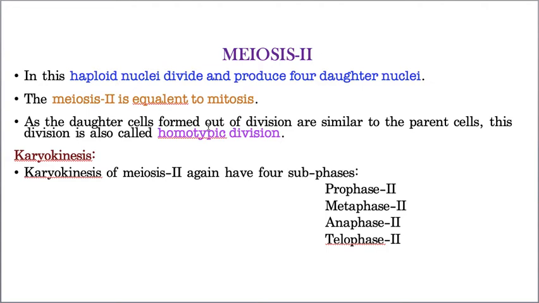Again it is divided into karyokinesis and cytokinesis 2. Karyokinesis 2 is again divided into prophase 2, metaphase 2, anaphase 2 and telophase 2. Sir, again this much, 40 minutes of explanation you will give? I don't give. The reason is all are very easy because they are exactly similar to mitosis only. Those who read my mitosis notes, those who attended the mitosis lecture and understood it clearly, it becomes very easy for them.